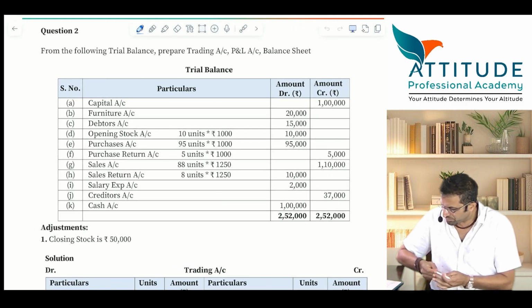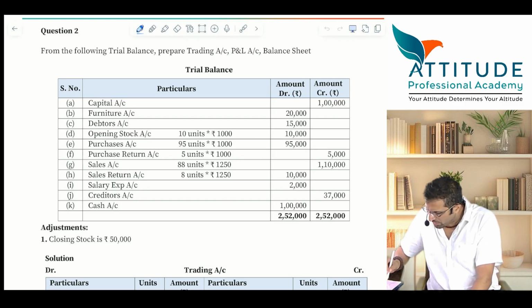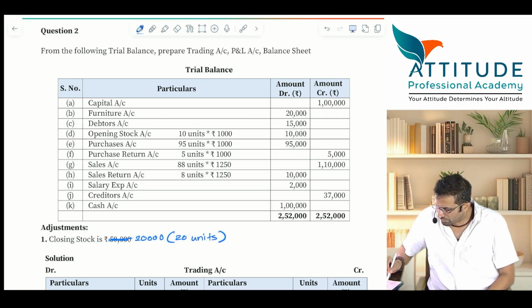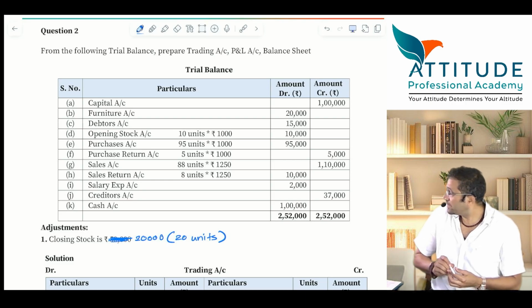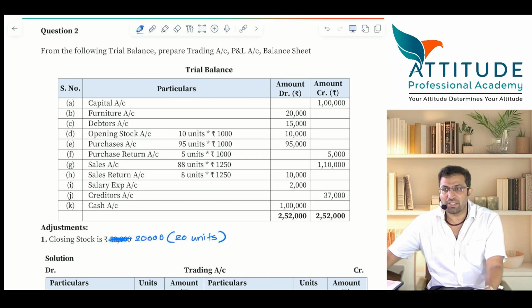Please write it. थोड़ा changes करना है. Instead of closing stock 50,000, you take it as 20,000 and 20 units. थोड़ा changes है. Please take down. I'll give you 2-3 minutes to take it down.